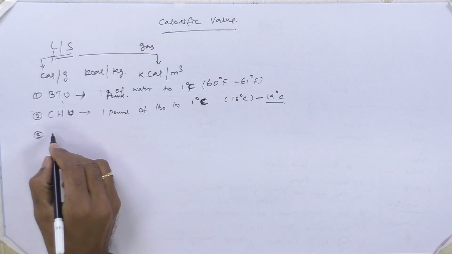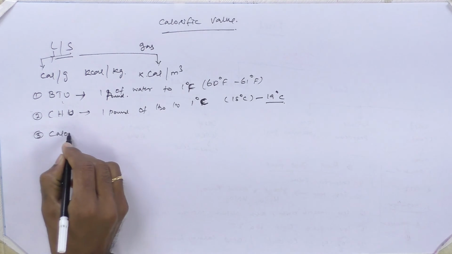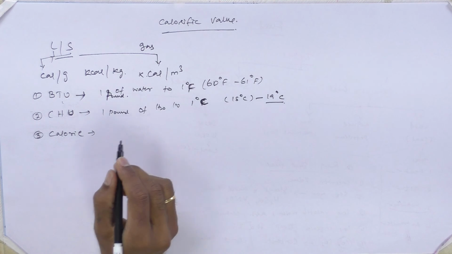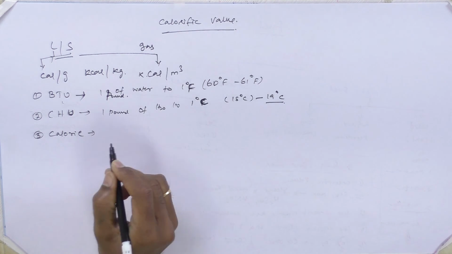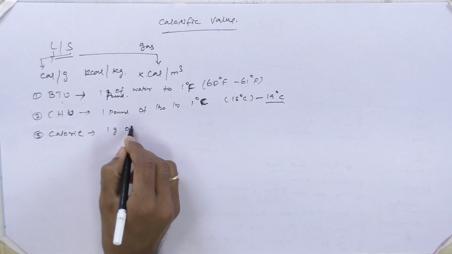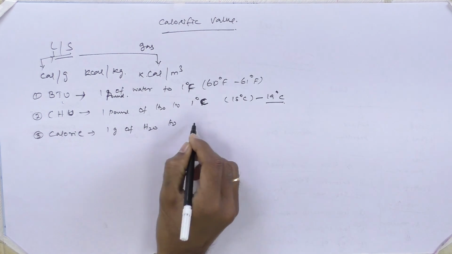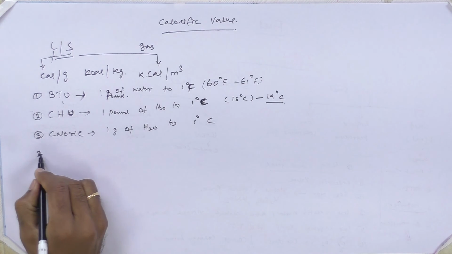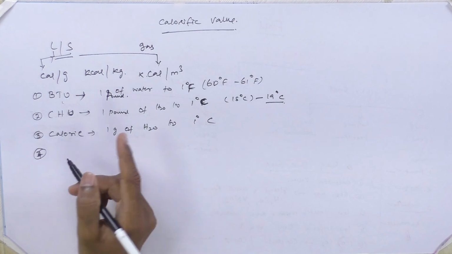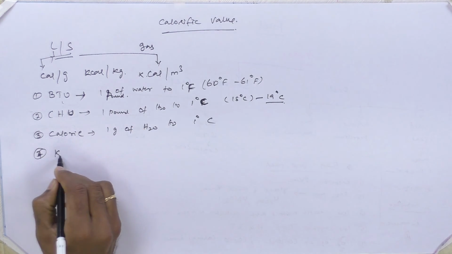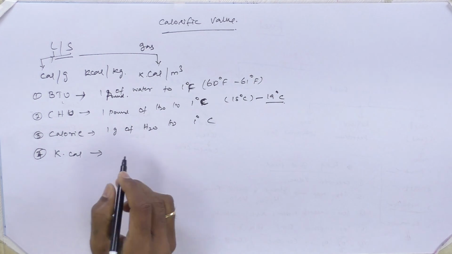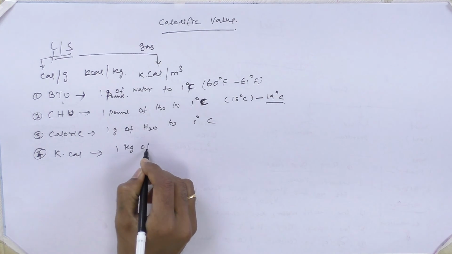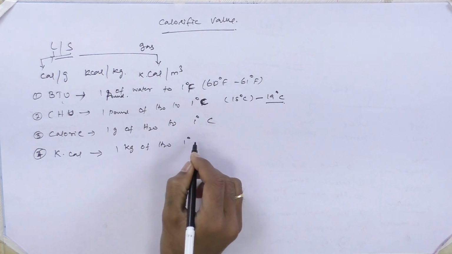And the third one is going to be calories. Calorie is generally employed in our Indian system. So a calorie is nothing but the amount of heat required to raise 1 gram of water by 1 degree centigrade. And similarly, one more unit can also be used to represent the calorific value of a particular fuel. That's called kilocalories. It's nothing but the quantum of heat required to raise 1 kilogram of water by 1 degree centigrade.